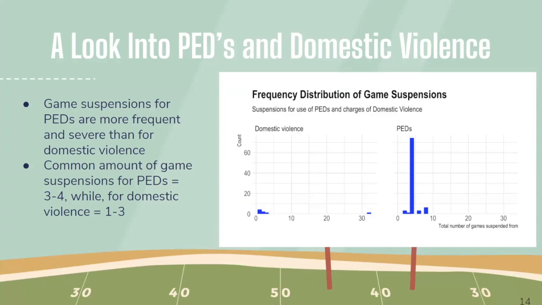After looking at Alison McCann's findings, we decided to look into PEDs and domestic violence further. We made a histogram to look into the frequency distribution of game suspensions for the reasons listed before. We concluded that game suspensions for PEDs are more frequent and severe than for domestic violence. In addition, the most common amount of game suspensions for performance-enhancing drugs is 3 to 4, while for domestic violence, it's only between 1 to 3.